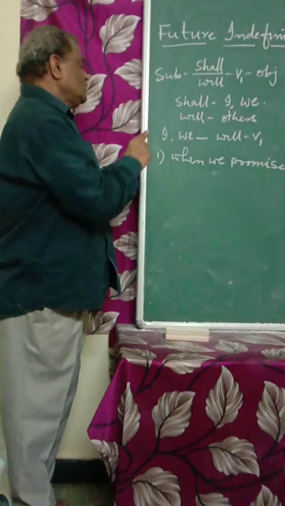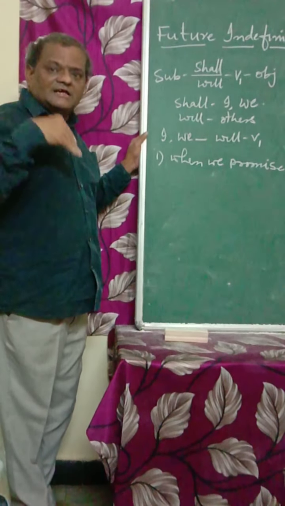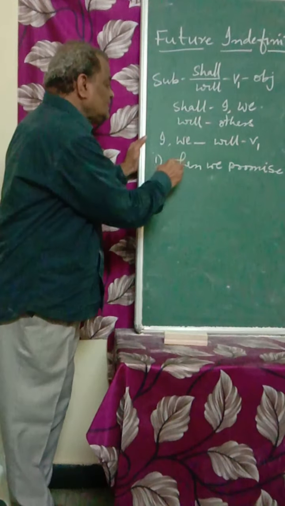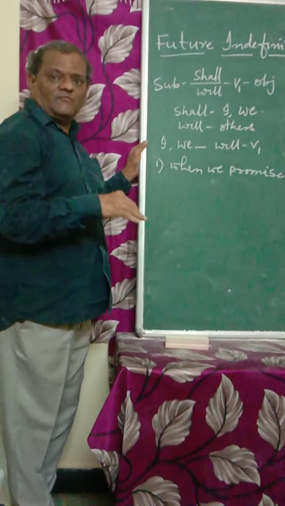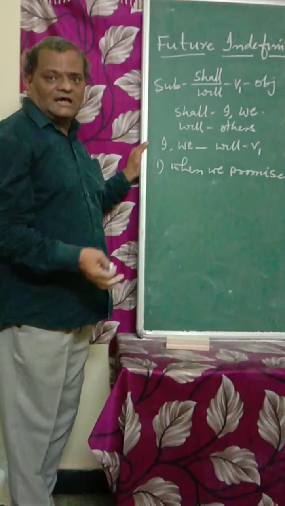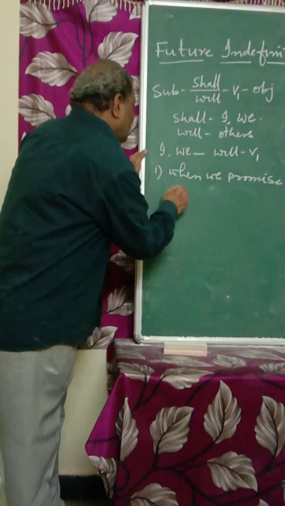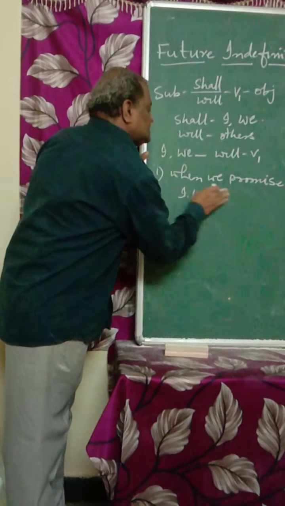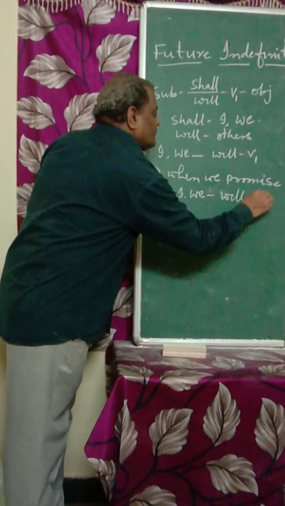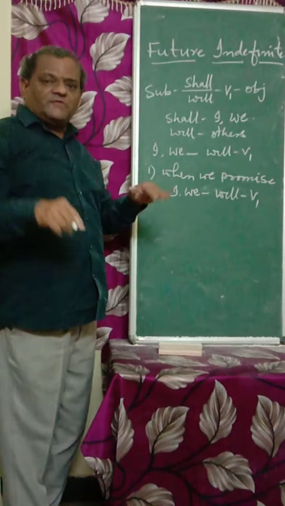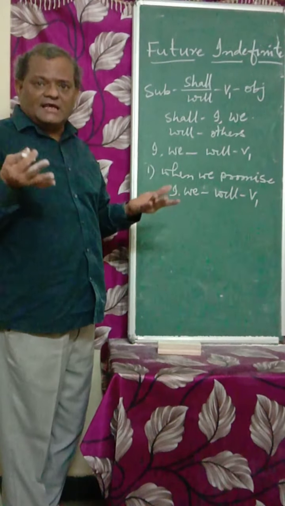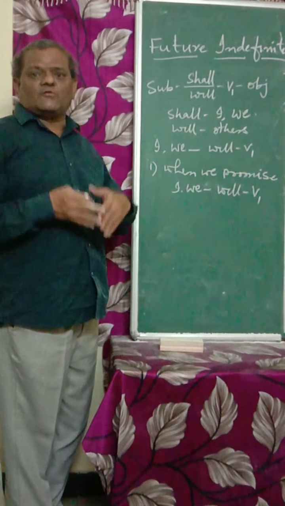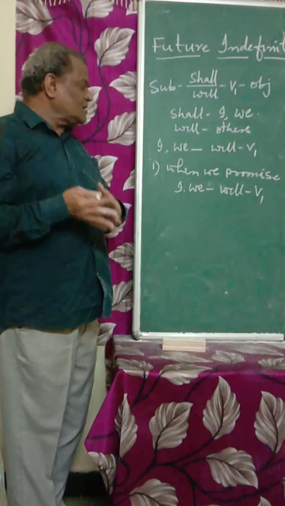If at all we want to say that it is certainly going to happen and we promise that we will do it, then for I and we we have to use will plus V1. If we think that we are really going to do it and it is certain to happen, then only can we use will.